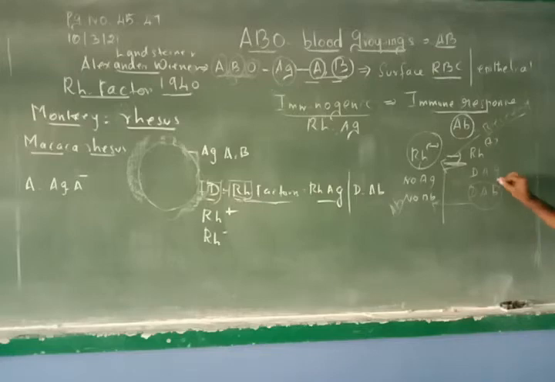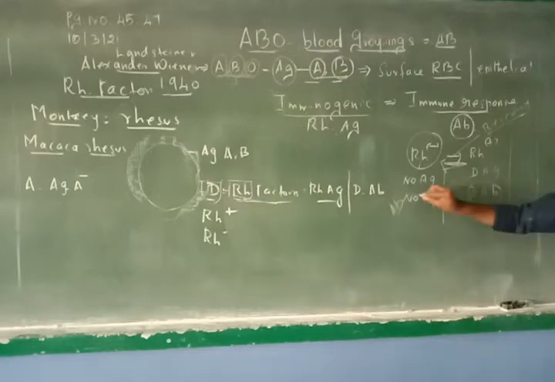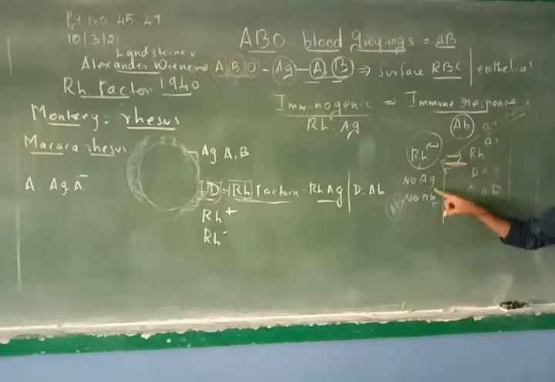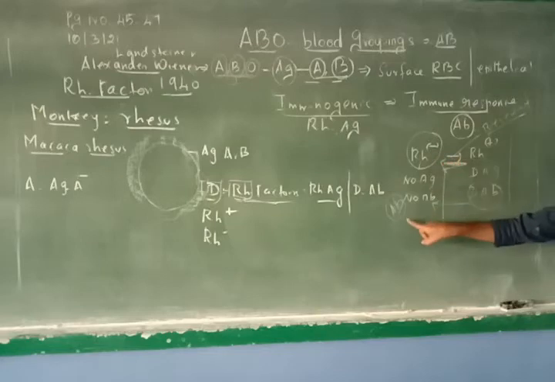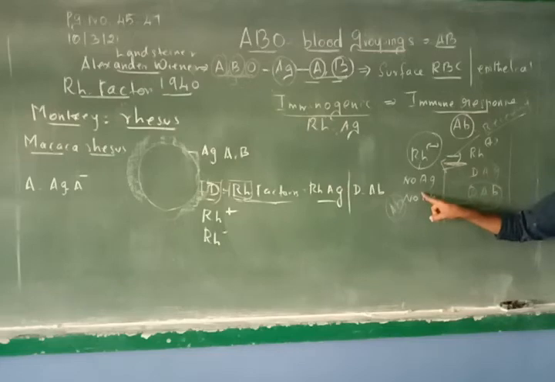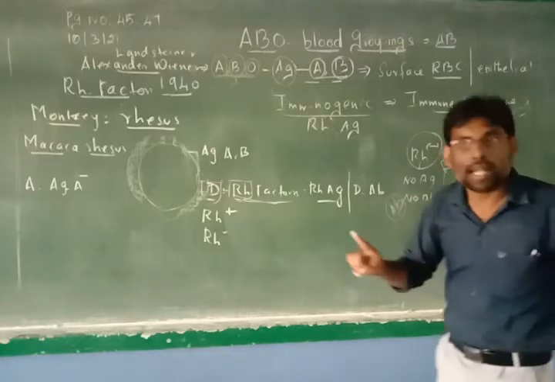Now this is okay for the first time. That means the first time, antibody is generated in his body because there is no antibody at all. Second time, when the same positive blood is given to the negative person, antibodies are already there. So when it enters inside, it is problematic for this person. Why? Because antibodies are already liberated.